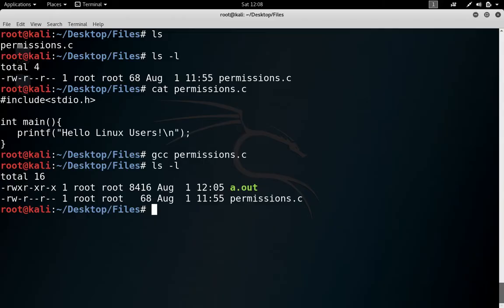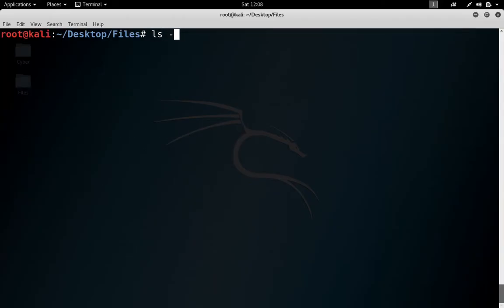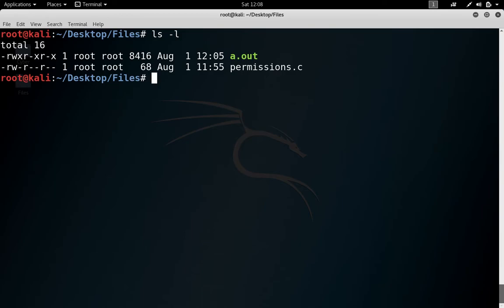So we can see how these permissions work. Go to the terminal, and here check all the files. Now we have some permissions for this a.out file, and try executing this. You can see we have executed this file here, and the output is hello Linux users. So what we can do now, try to take out all these permissions.